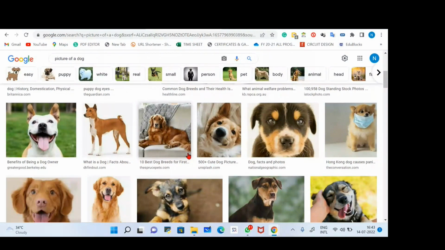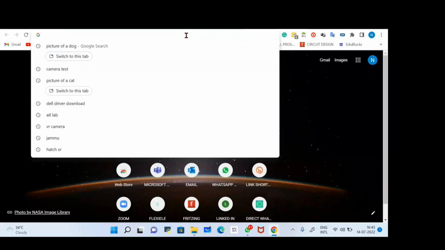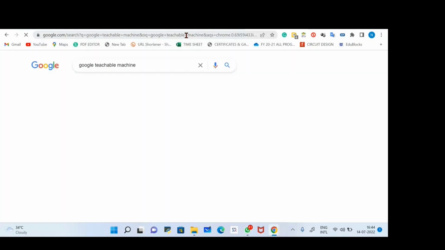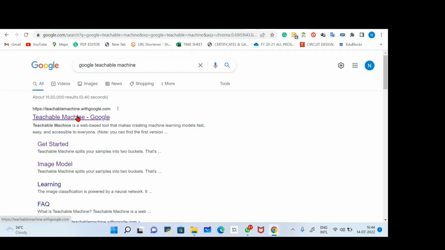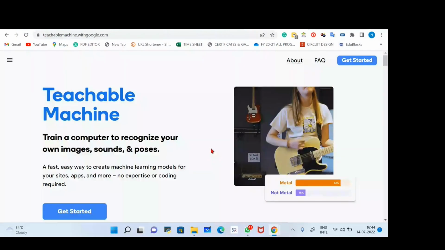Okay, so for Google Teachable Machine, what you have to do is search Google Teachable Machine. So this one is our first link. If you want to, you can use this link also. Just click on it. All right, so you can see this kind of interface. This is a website, an online tool. Basically, you can't download this one. It's an online tool where you can create projects based on AI, meaning artificial intelligence.